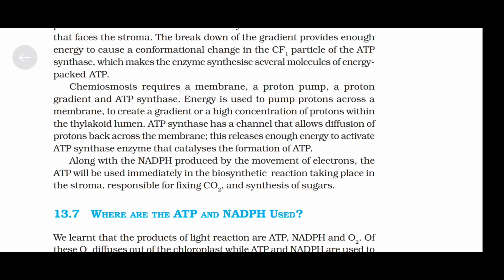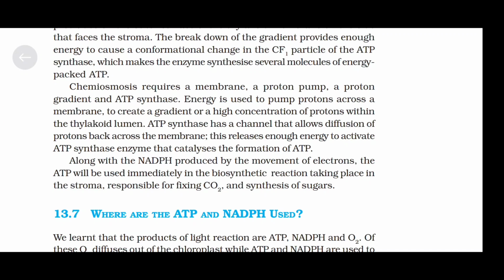Along with NADPH produced by the movement of electrons, the ATP will be used immediately in the biosynthetic reaction taking place in the stroma, responsible for fixing carbon dioxide and synthesis of sugars.